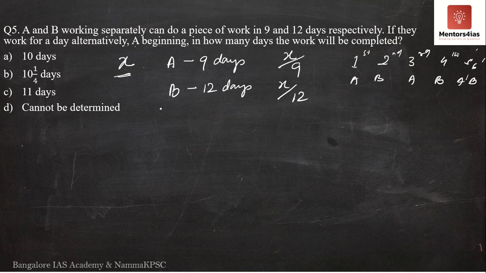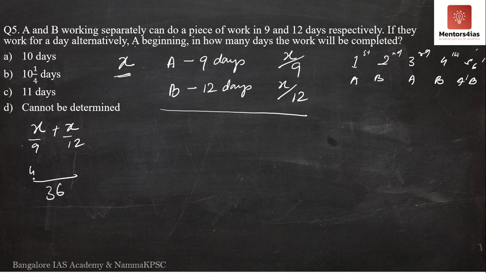So what I will do is, I will add A plus B. This is the amount of work done by A in one day, this is the amount of work done by B in one day. What if I add A and B? X by 9 plus X by 12. What do I get? The LCM will have to be 36, since 9 fours are 36 and it is also divisible by 12, 12 threes are 36. Nothing but 7x by 36. So if I add, I get 7x by 36.